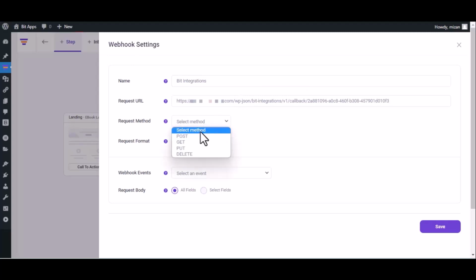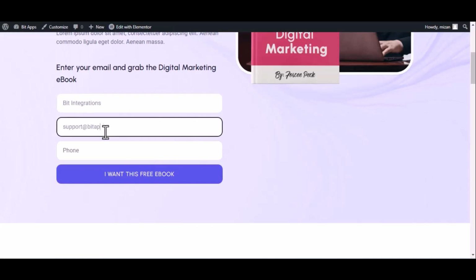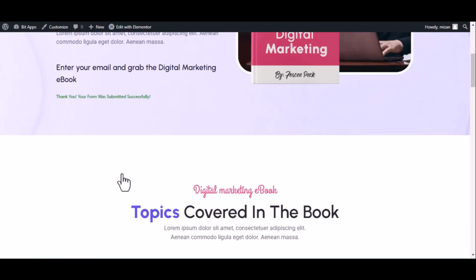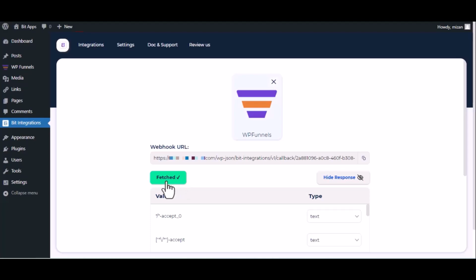Select Request Method. Select Request Format. Select Webhook Event. Then click on Save. Now go to your form and fill in the form to fetch data. Submitted. After submitting the form, go to the Bid Integrations dashboard. And here you can see data has been fetched successfully.